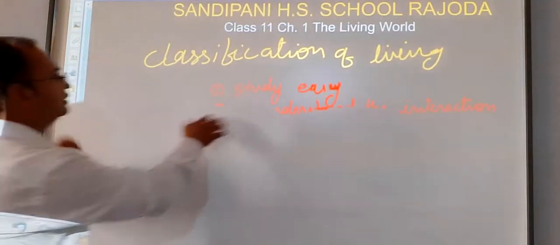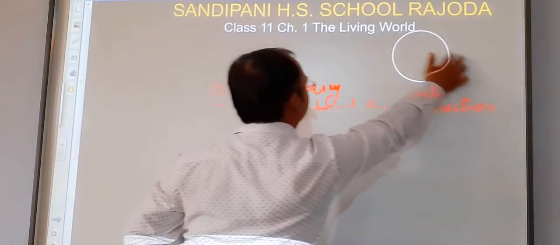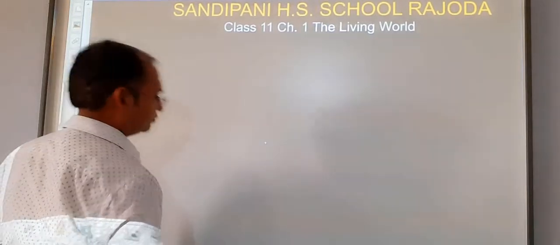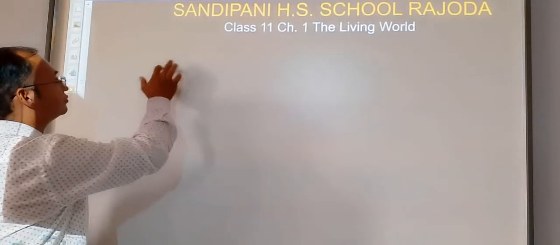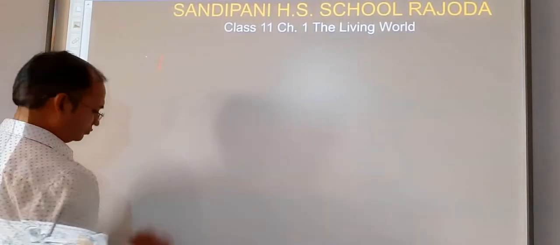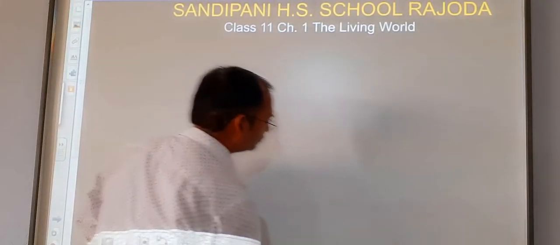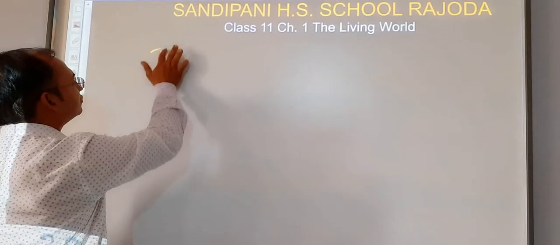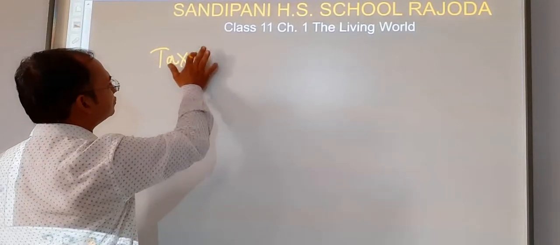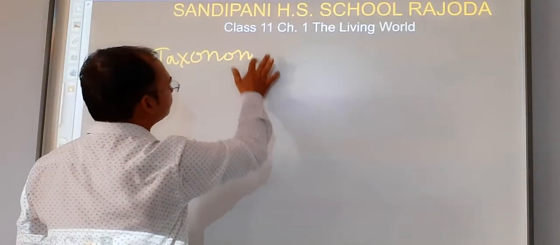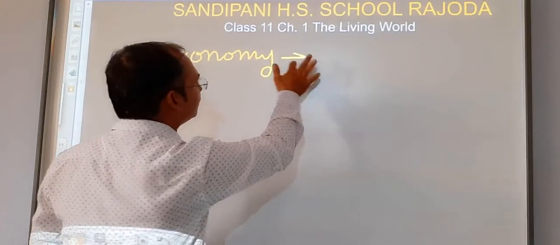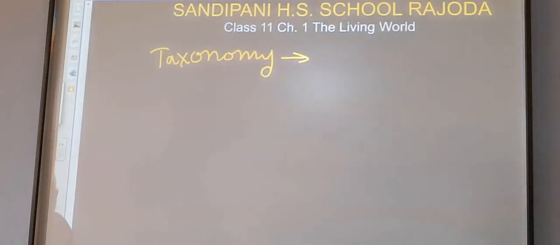Now see in detail what exactly taxonomy is. Taxonomy, actually, student, is a branch of biology. In taxonomy,